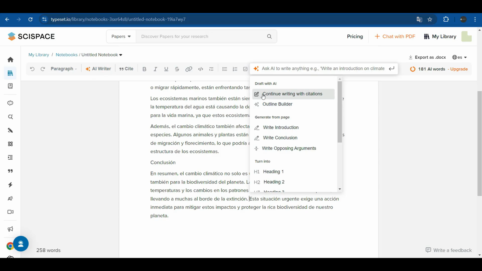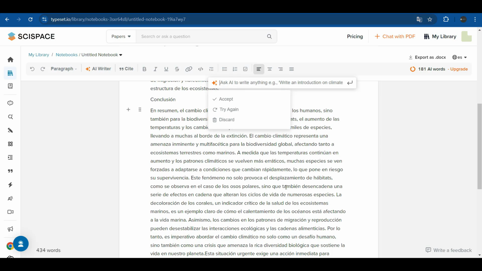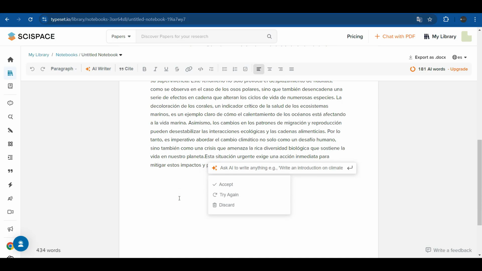If we choose AI Writer, a menu appears here that says continue writing with citations. We can also write the introduction, write the conclusions, write arguments, and opposing arguments on our text. Given what we have written, we are going to tell it to write some conclusions. Here is the artificial intelligence, and it has already given us a result very quickly. Look, can we say yes?